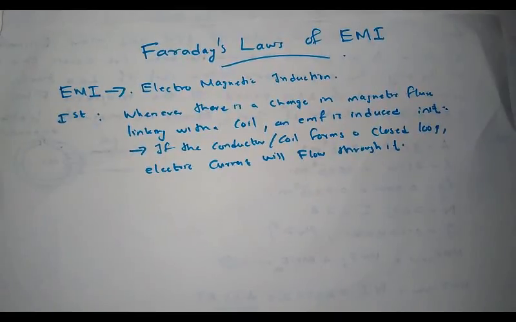We can either move a conductor in a constant magnetic field, or we can use a varying or changing magnetic field to link with a stationary conductor. Therefore, EMF can be generated in two ways: either the magnetic field is varying or the conductor is moving. In both ways, there is a varying magnetic flux linking with the coil and EMF is induced in it. Based on that, the induced EMF is classified into statically induced EMF and dynamically induced EMF, which we can learn later.